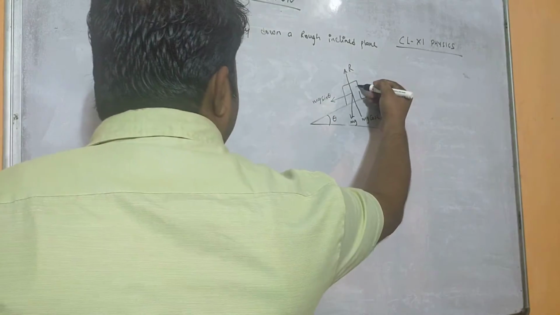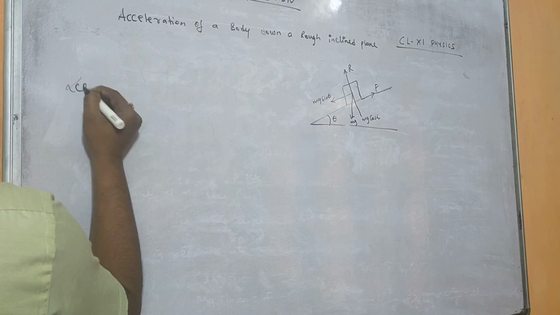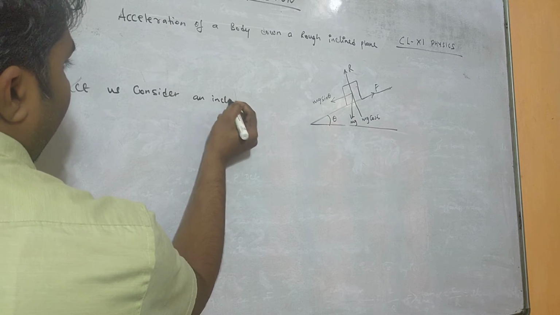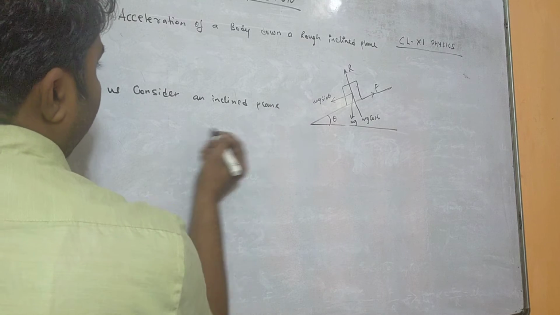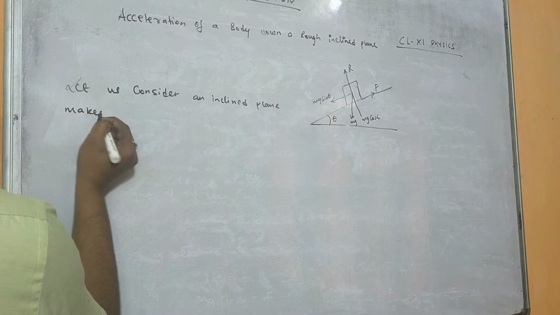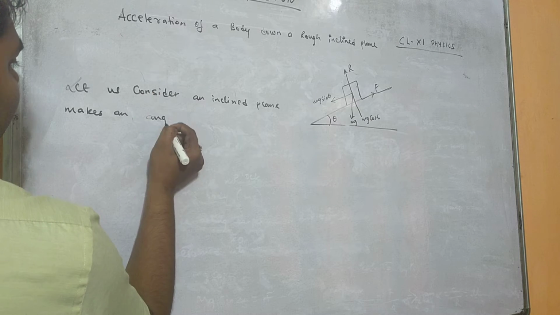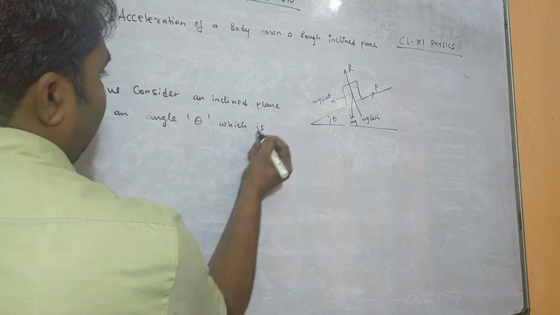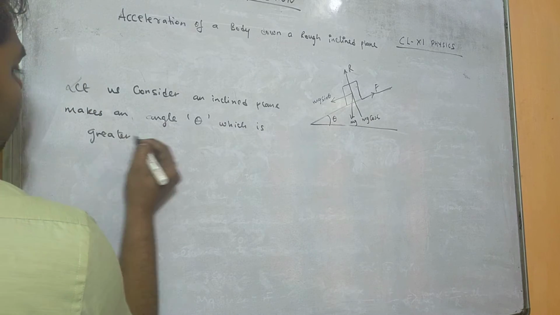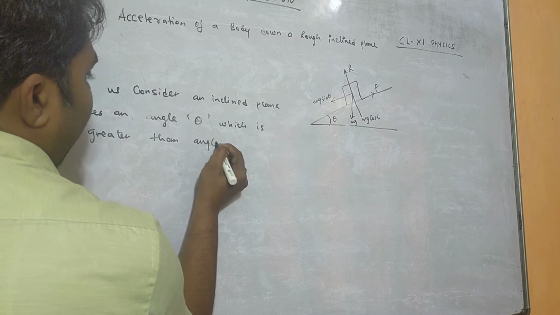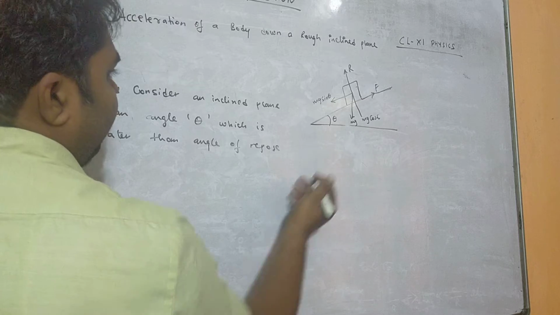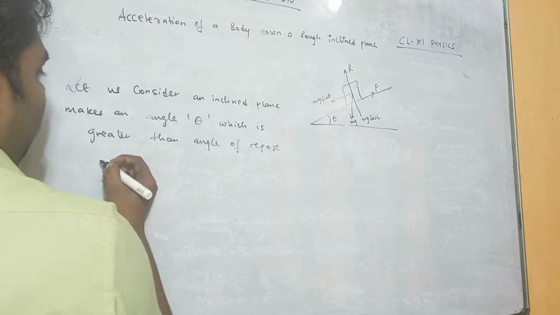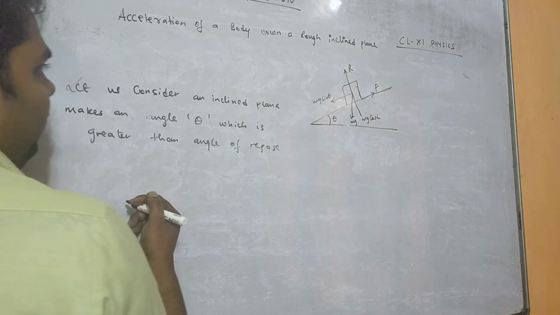So acceleration of a body down a rough inclined plane. When an object is sliding in the downward direction, let us consider an inclined plane that makes an angle theta, which is greater than the angle of repose, right? This angle theta is more than the angle of repose, so this object will be sliding in the downward direction. So here under equilibrium condition we will find that